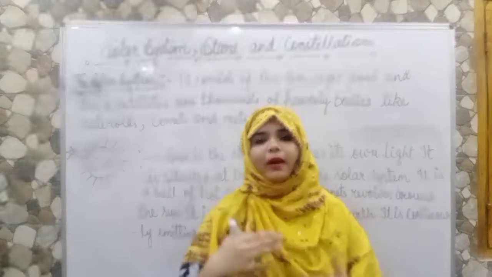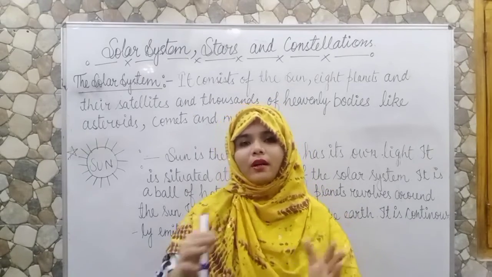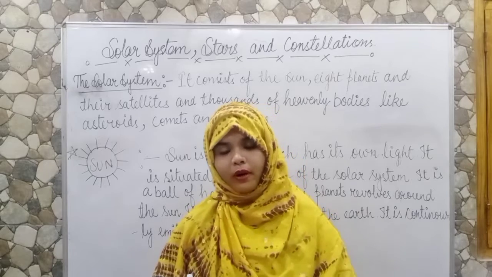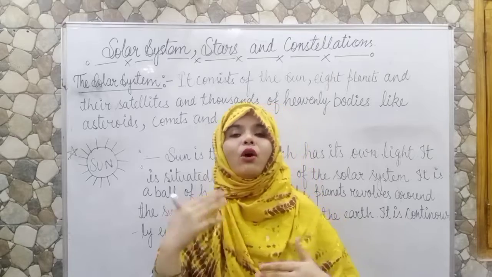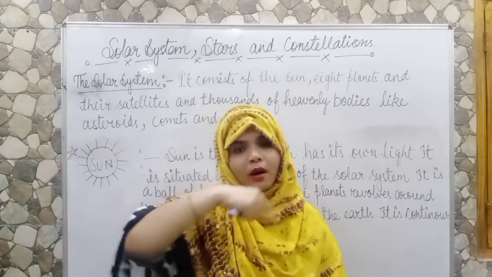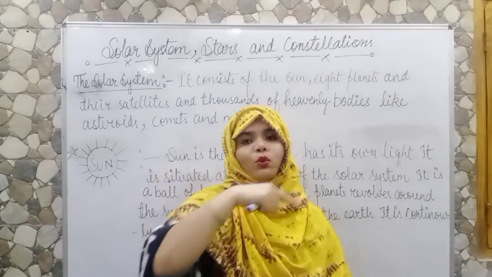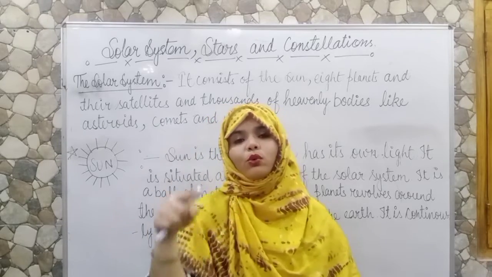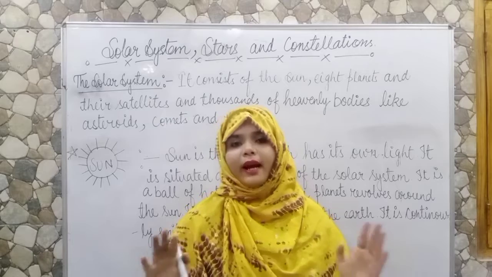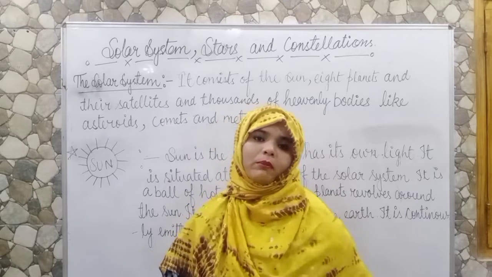As the planets revolve around the sun in a particular orbit, they don't collide with each other, because they all have their own circular path. Mars has its own circular path, Mercury has its own circular path, Earth has its own circular path. So all the 8 planets have their own circular path.